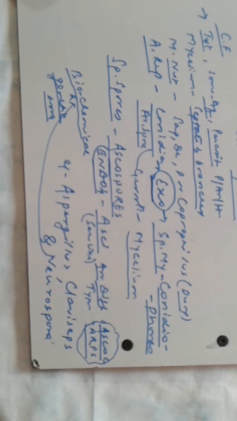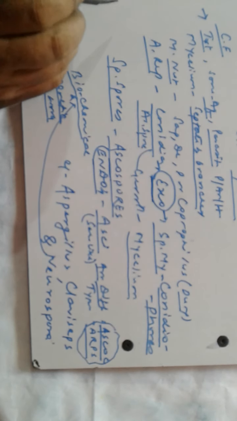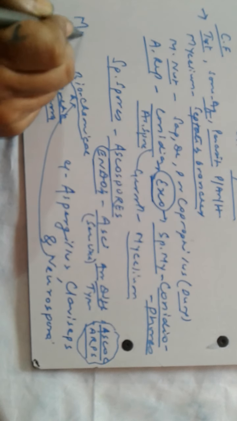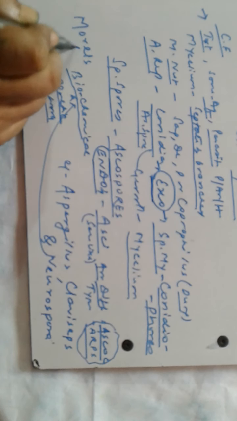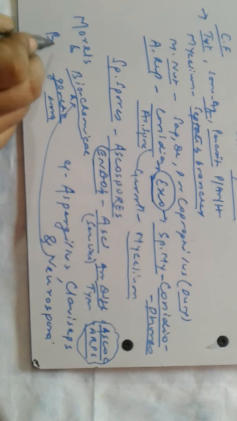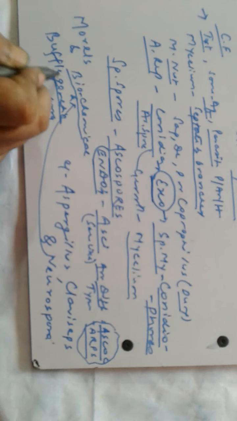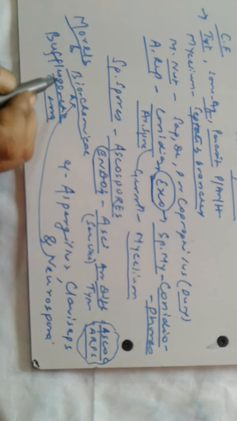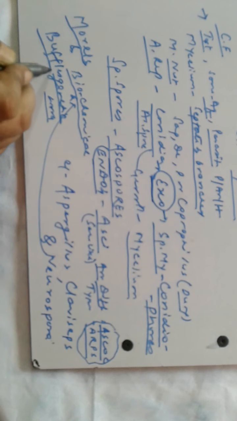There are many members of Ascomycetes, such as morels and truffles.